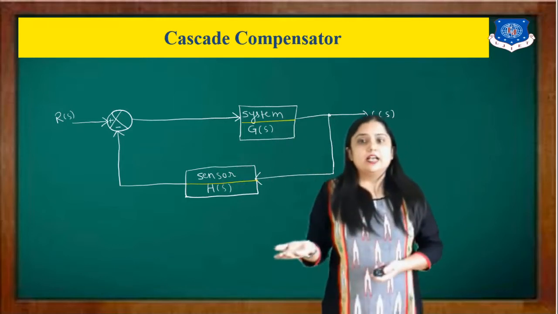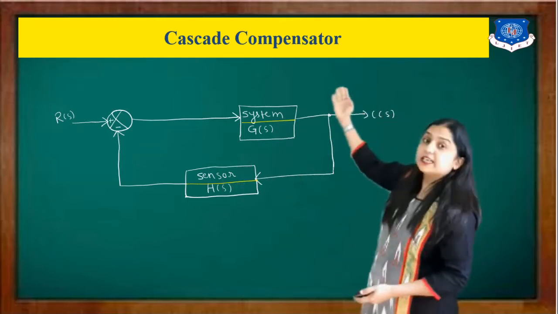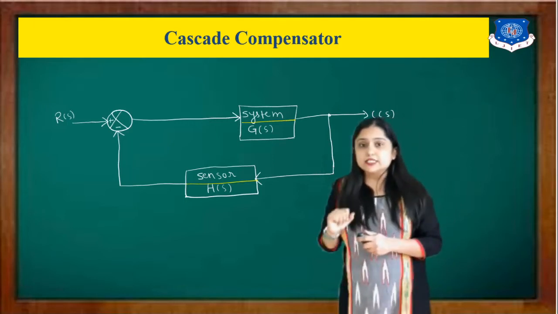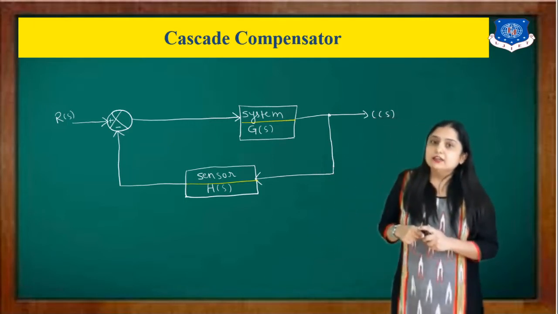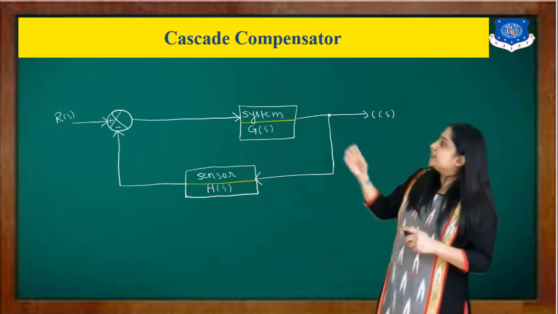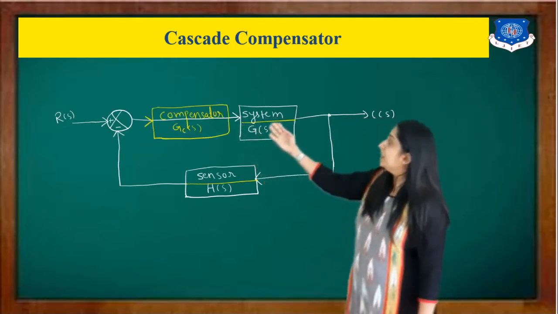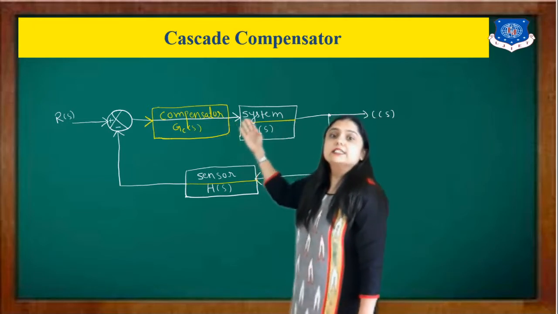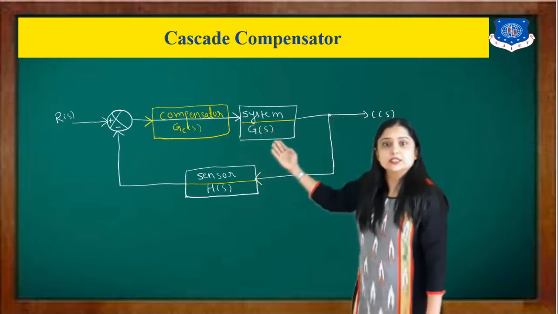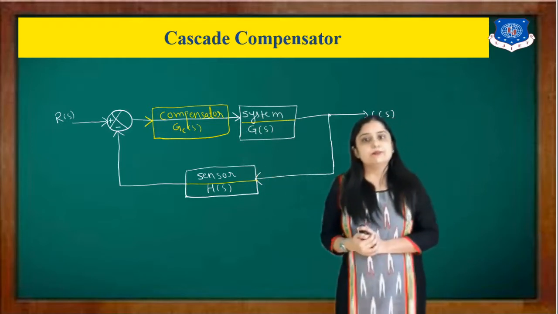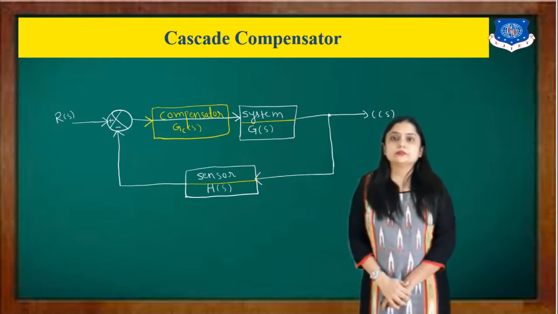Now, it is a cascade compensator, so I have to use an external device and connect it in series with this system, like this. Here the compensator is connected in series with the system. So this is known as a cascade compensator.